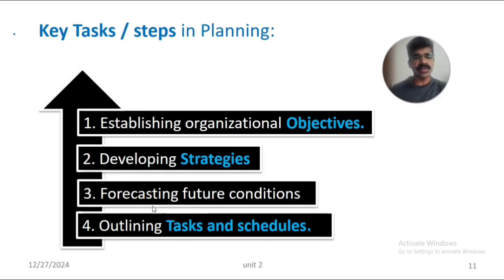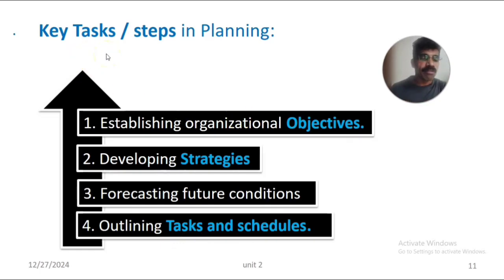The third task is forecasting the future conditions of the organization, understanding in advance the future condition and situation of the organization. The fourth task is outlining various tasks and activities and their schedules, when they have to be done.